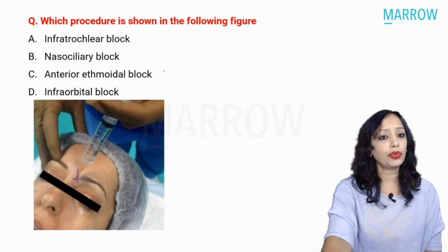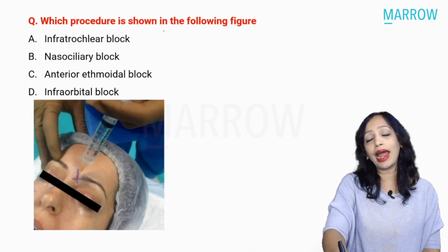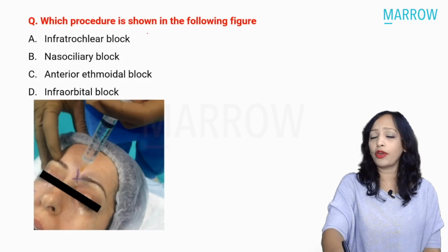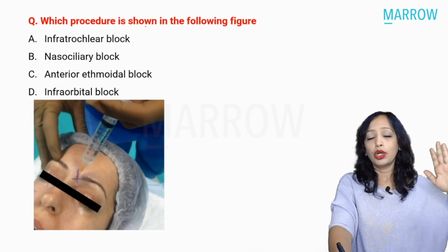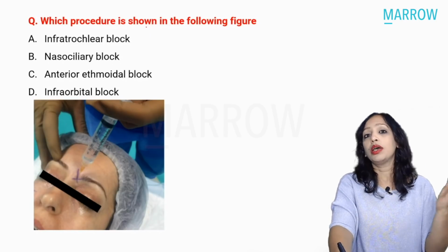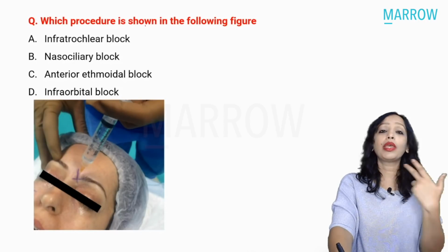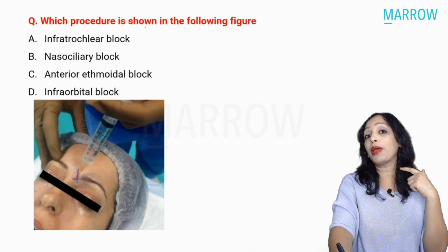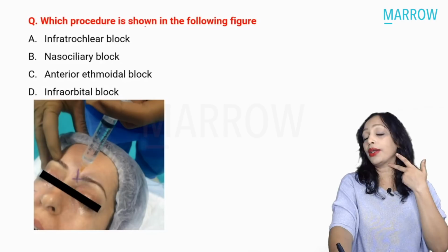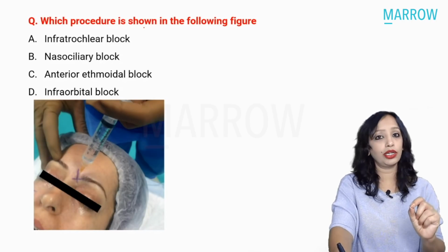So coming to the next question, which procedure is shown in the following figure? Again, this has become a very, very favorite question of your Central Institute exam. Let me quickly give you a recap of 2 years back. Two years back, a picture was given of anesthesia of the internal laryngeal nerve, where an injection was being given at the thyrohyoid membrane, just below the hyoid, and it was asked which nerve. That is the internal laryngeal nerve.